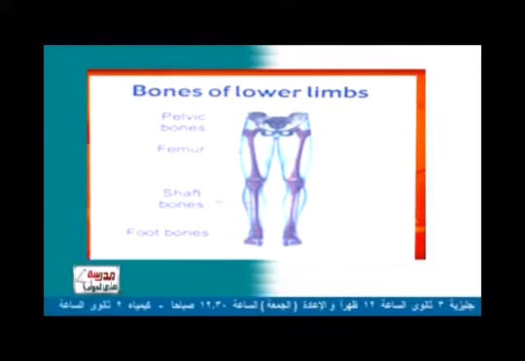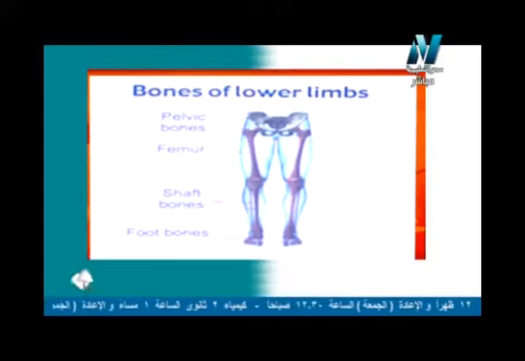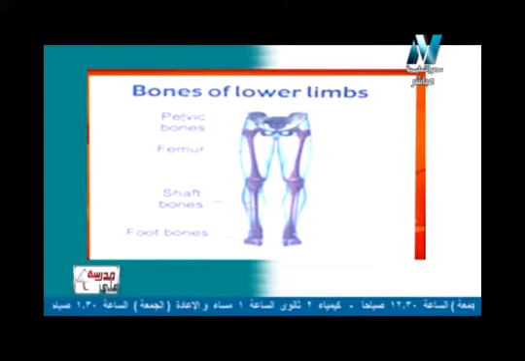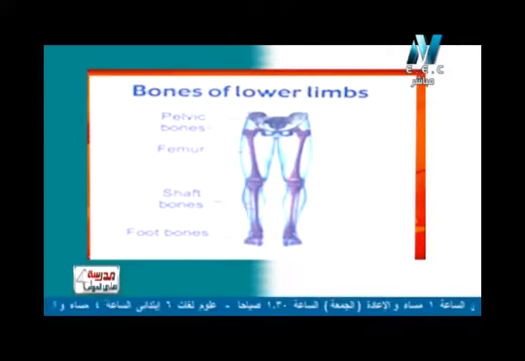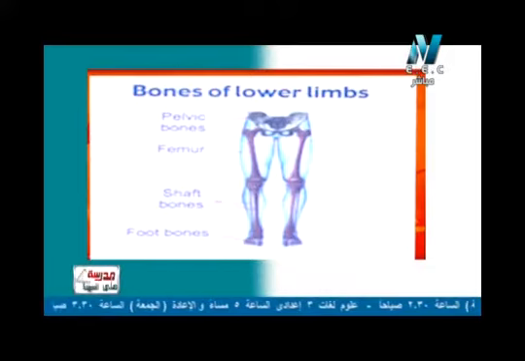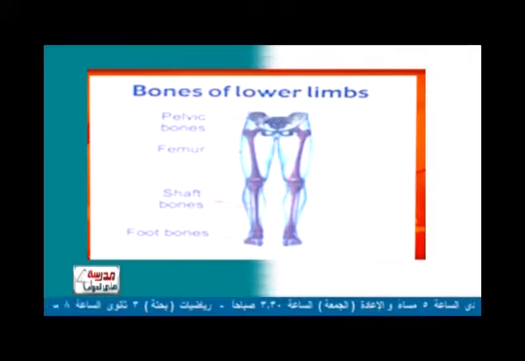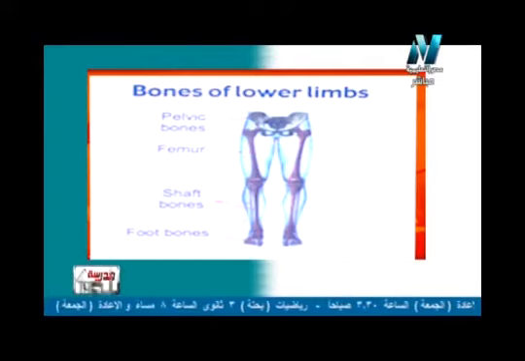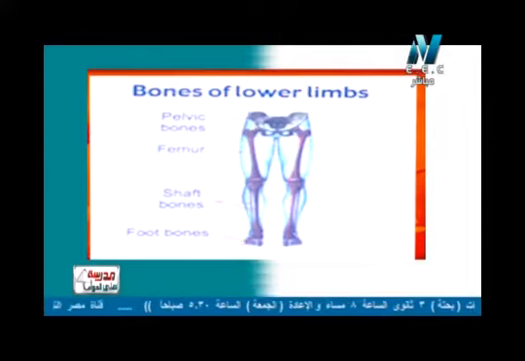So what about this name? What does the word pelvic bones mean? We call them the hip bones. And this is responsible for connecting the bones of the lower limbs to the body. So the lower limb is connected to the body through the pelvic bone. So again, the bones of the lower limbs are the femur, the thigh bone; shaft bones, the leg bones; and also the foot bones.